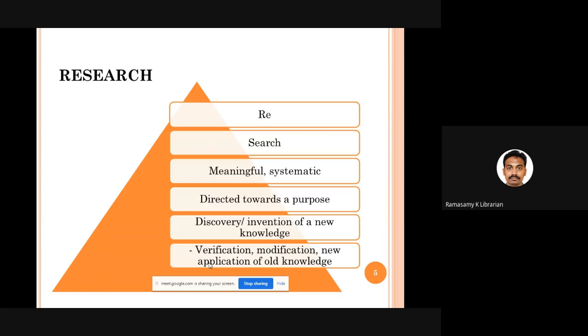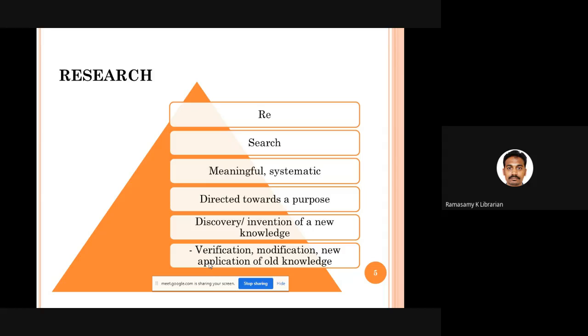9.1. So we talk about research. Research means re-search, searching again and again. But that search should be meaningful. That should be systematic. It's not simply going and searching something in the Haymarket. You should have well-planned procedures and methodologies to search for something. And that search, systematized search, that should be directed towards a purpose. You are searching for a particular thing, a particular piece of information. You are doing your search with a particular purpose.